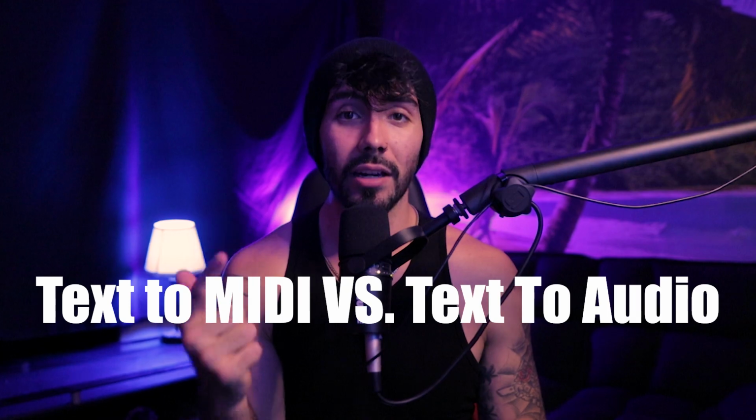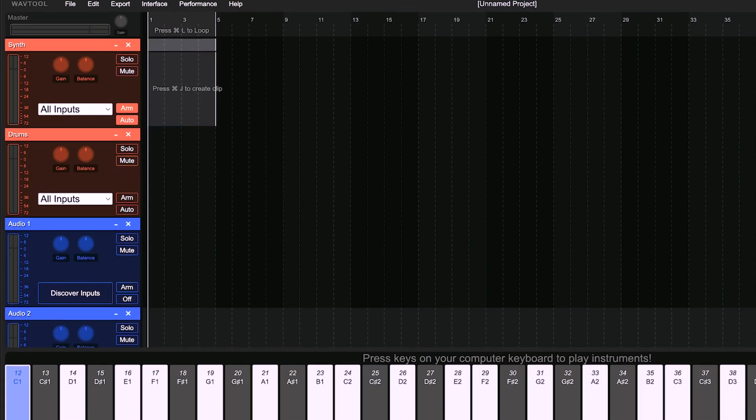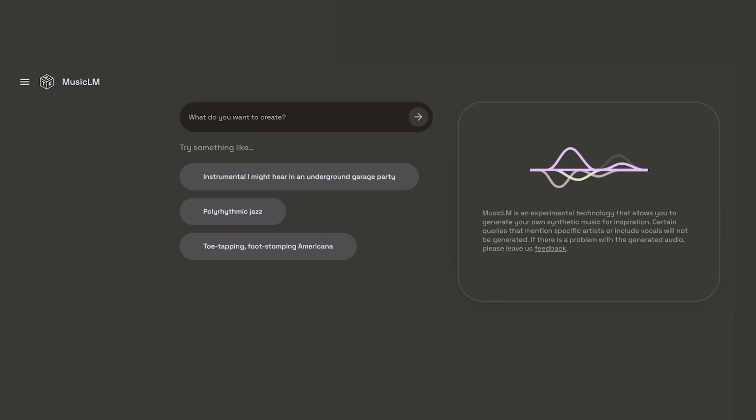So in today's music production, there are two forms of AI text to music. We've got text to MIDI and then text to audio, and there are many different products for each side. For MIDI, we've got Audiocipher and WavTool, for example, and for audio, we've got MusicLM, Mubert, and WavTool again, actually. But which is better, MIDI or audio? To me, it's obvious, but if it's not to you, then let me explain.